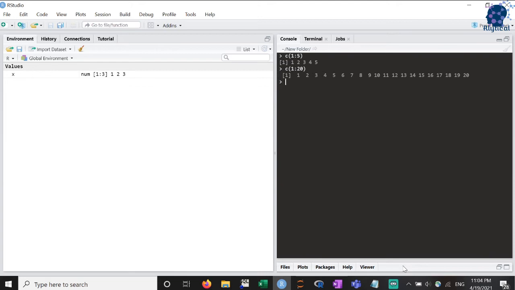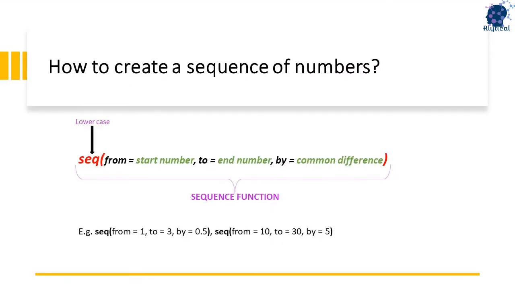We can use the same approach to build a vector with negative numbers. Let's create a vector with integers from positive 2 to negative 5. As you see, R printed the elements for us to visually examine the numbers. In the methods we looked at, the difference between two consecutive integers was always 1. But say we wish to have an increment of 0.5 or 2, then we use the sequence function in these cases.